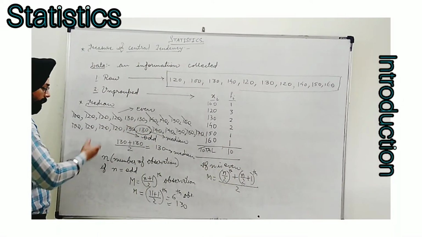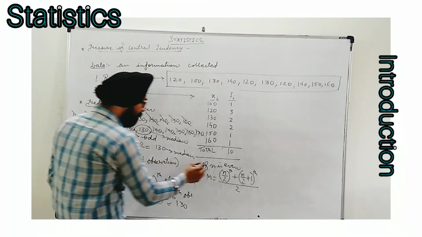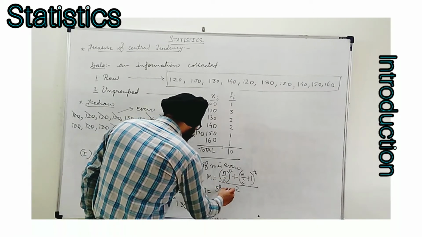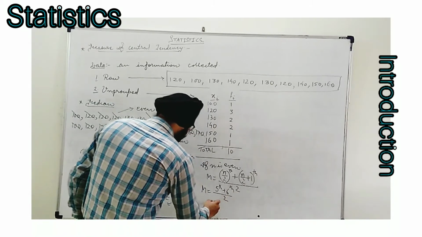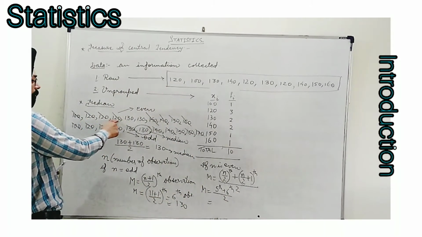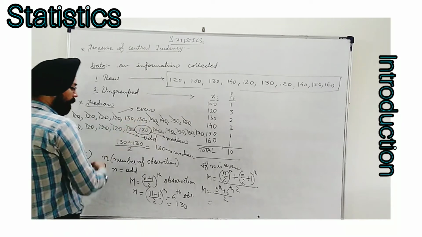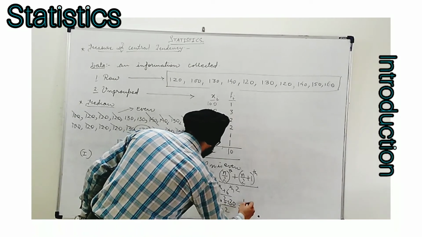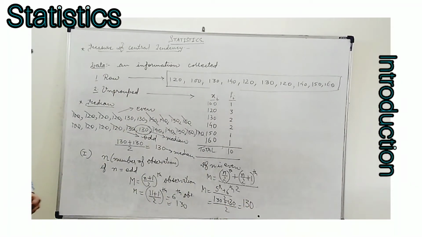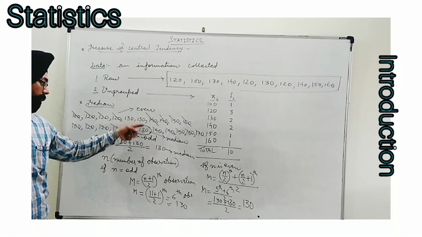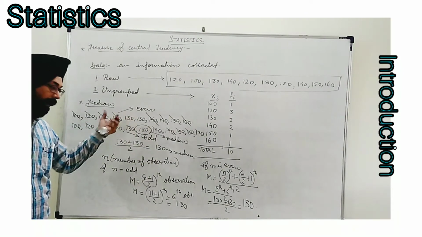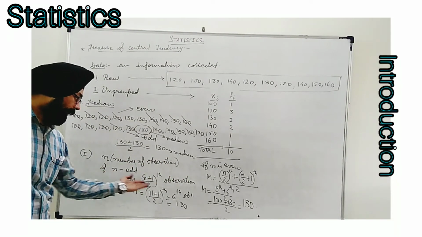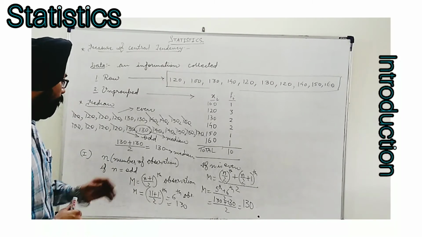Like here in the example taken first, there were 10 observations. So the median can be obtained by the formula 10 by 2, means 5th plus 6th value, divided by 2. Now what is the 5th value? First, second, third, fourth, fifth, and obviously the 6th will be 130. So 130 plus 130 by 2 comes to be 130 only. You can see we are having the same answer. So this method has been precised in this form. We use the value of n and accordingly we find the median. This was for raw data.